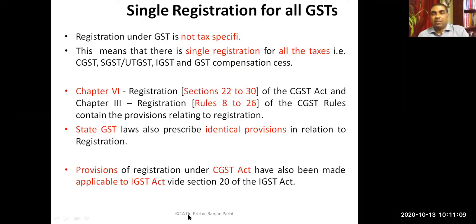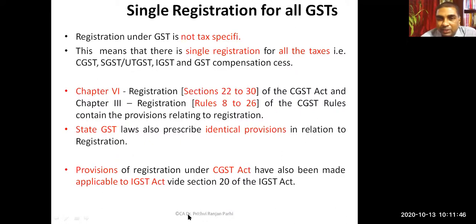Right. Now, one more thing we have to keep in mind. There are different GSTs like CGST, SGST, IGST, UTGST. For all these kinds of GSTs, whether it is state tax, central tax, or union territory tax, a single registration is sufficient. It is not tax specific. GST registration is not tax specific. You cannot say I don't have IGST registration, but I have CGST and SGST registration. No, that's not possible. One registration is sufficient. Single registration for all taxes.